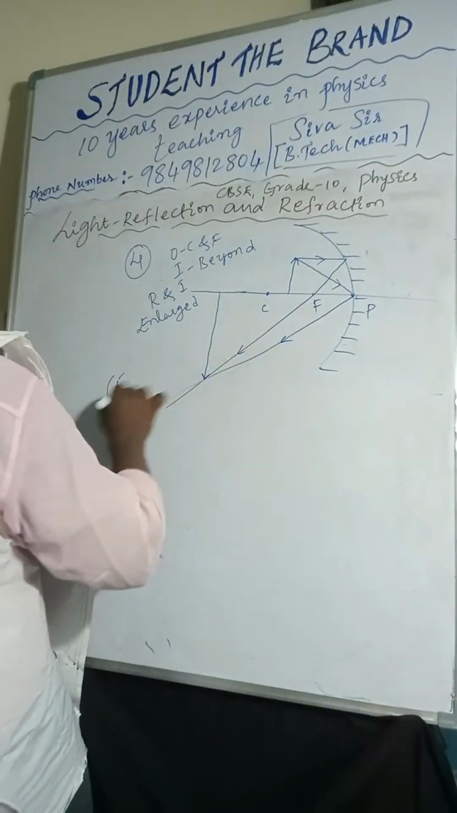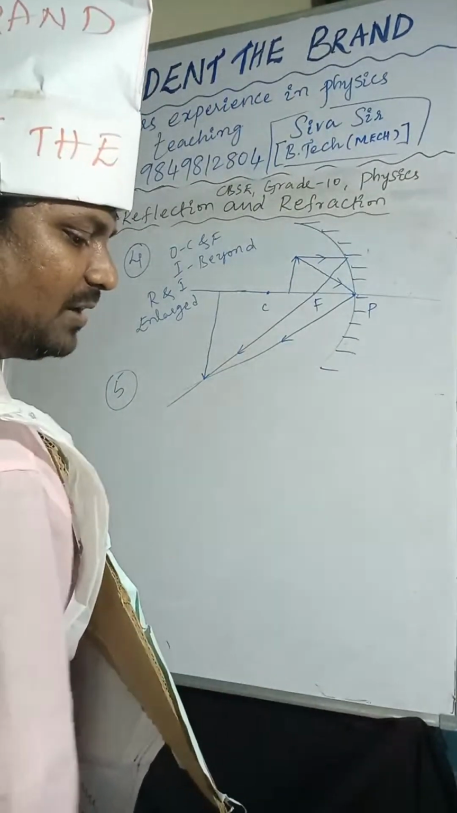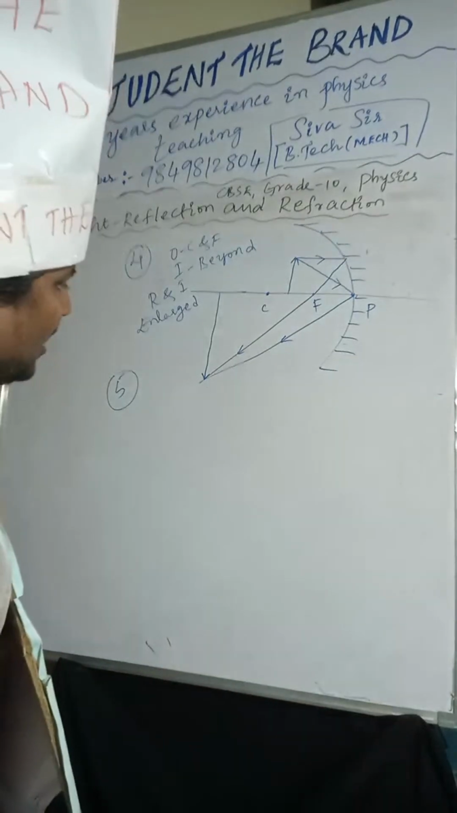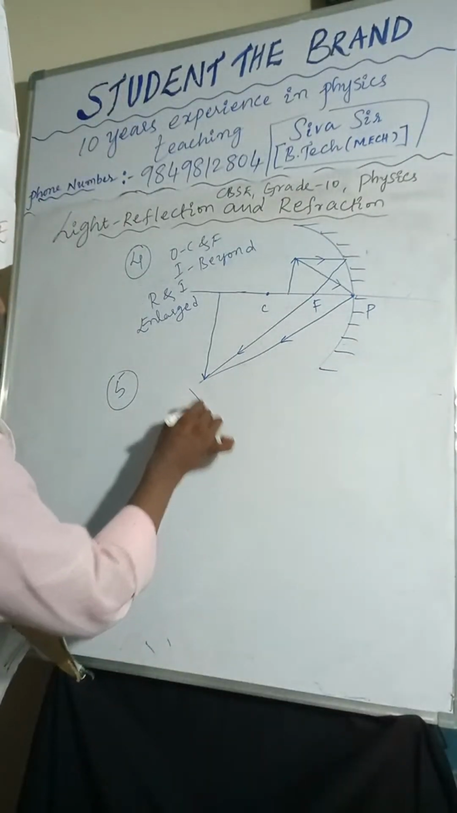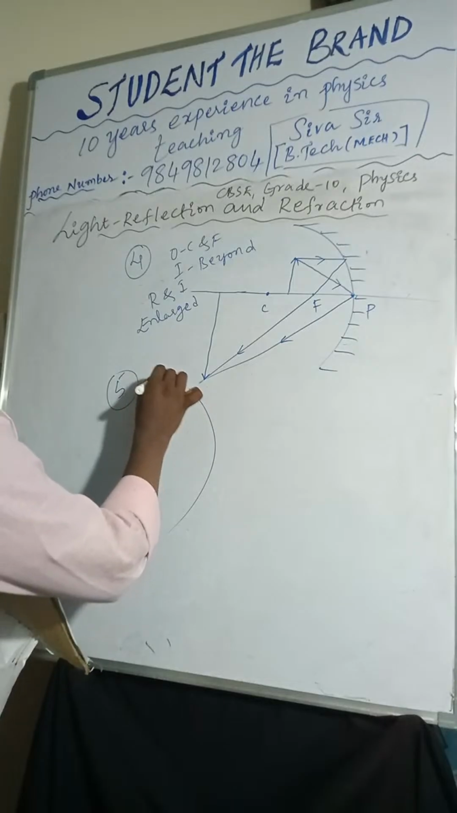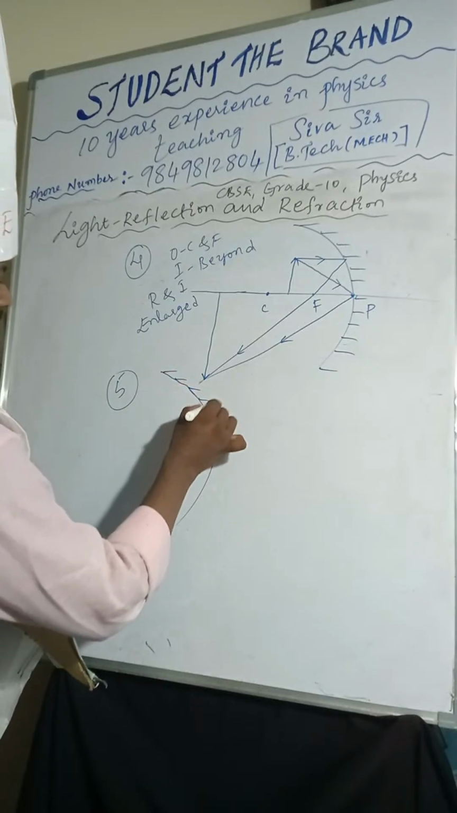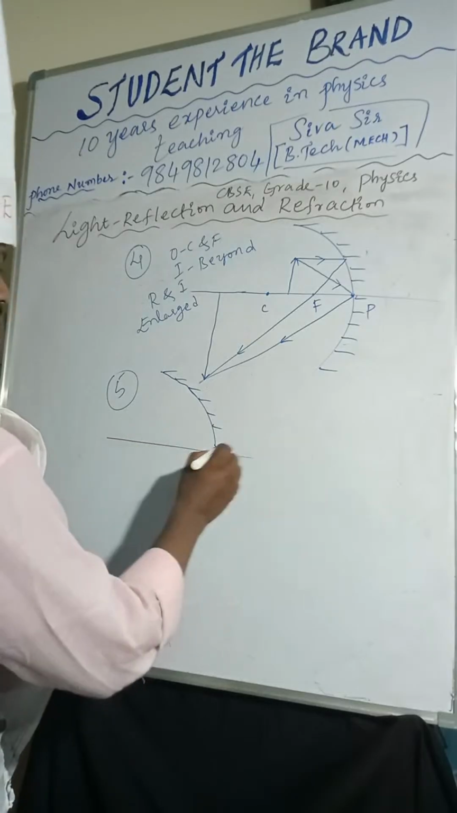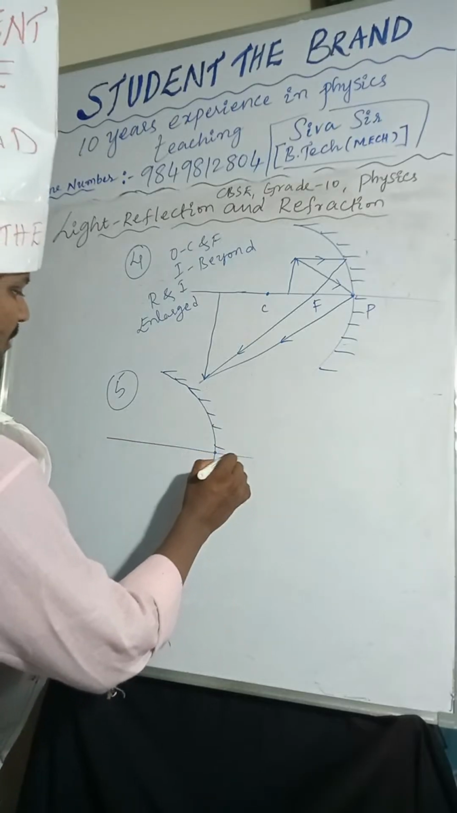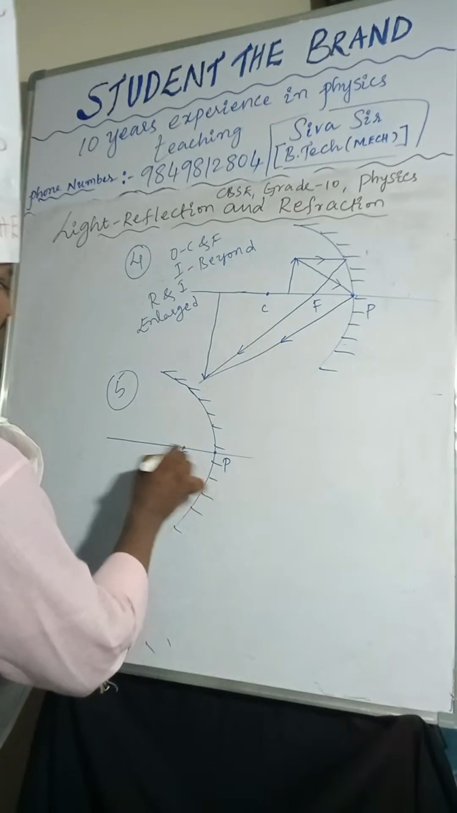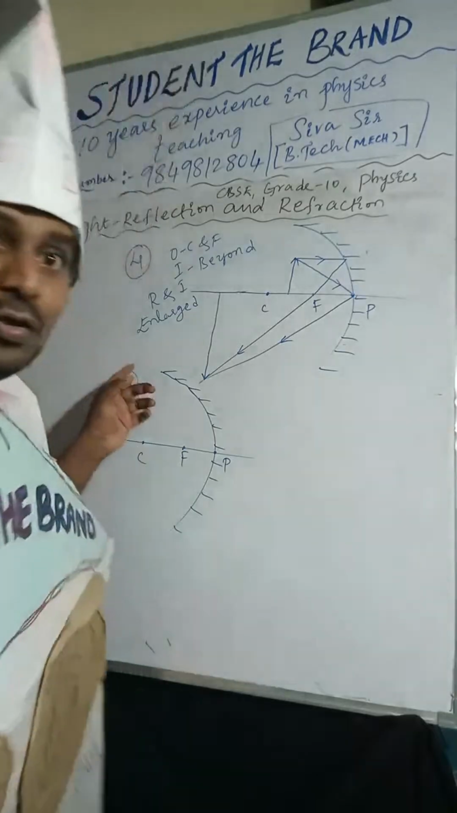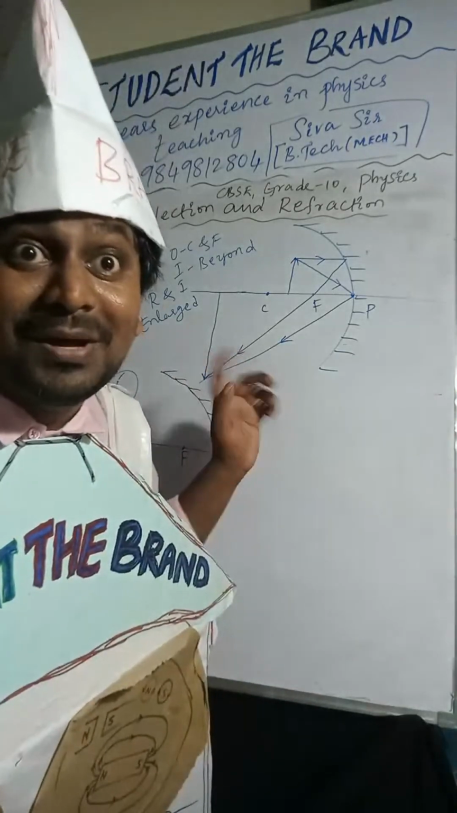Now we are going to the fifth one. Be ready, everybody. Practice with me. I'm taking a concave mirror. This is the pole, this is the focus, this is the center of curvature. Do you remember?